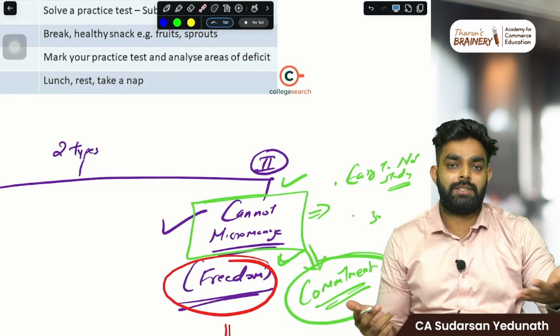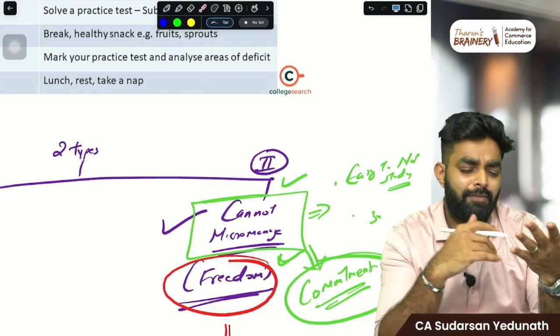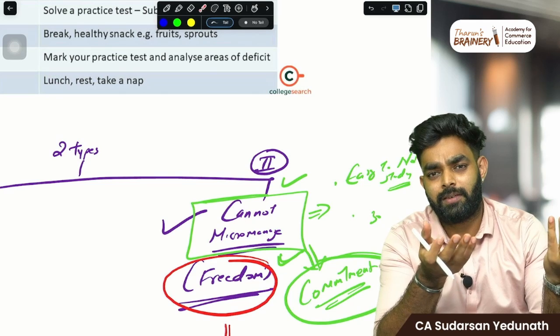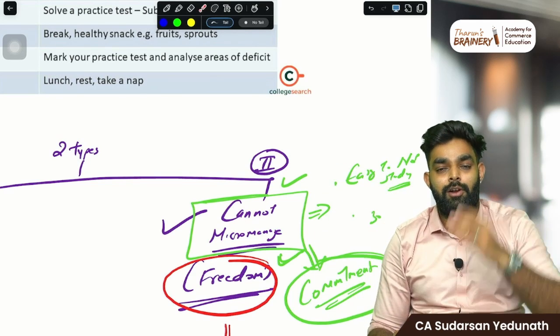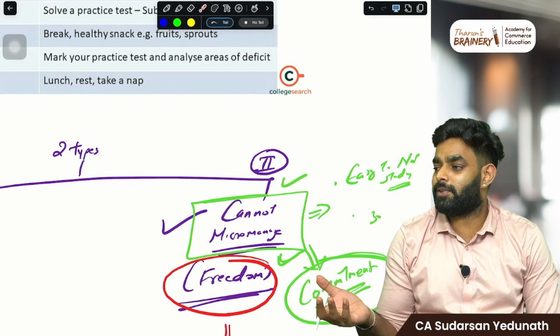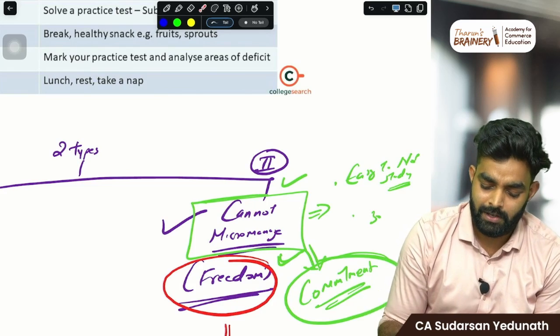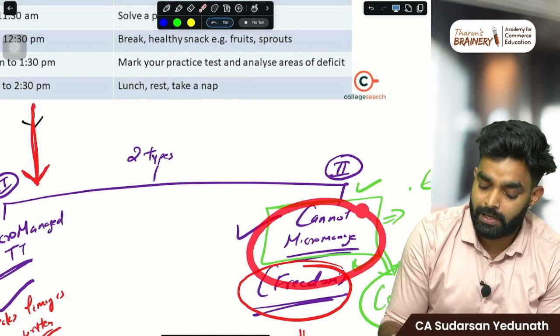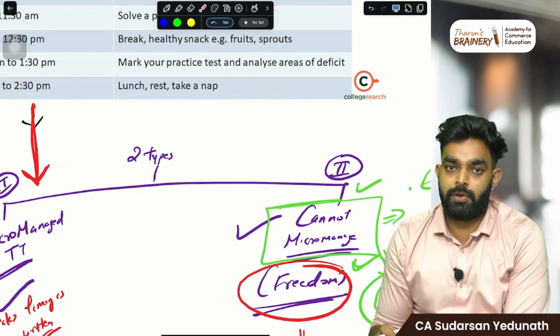You take one chapter, you start solving problems and you keep going. No fixed break. Like after 5 or 10 problems you solve, you take a break. Slowly it will go. You will start enjoying it. You will not think about breaks. Understand that. And when you're taking breaks, only be responsible in taking breaks. Take smaller breaks whenever you need it. That's it. So understand this, there are basically 2 categories of students. If you belong to this category, don't focus too much on the timetable.